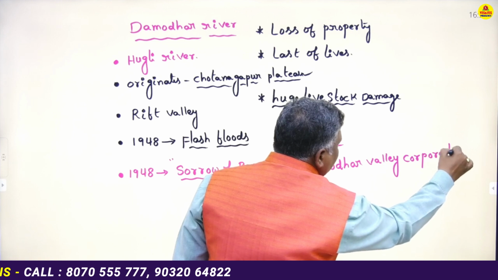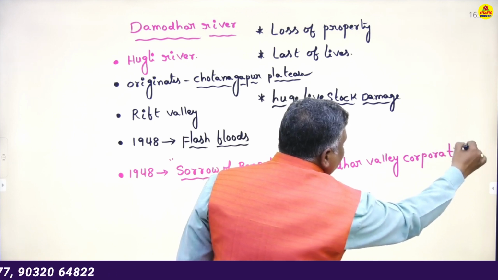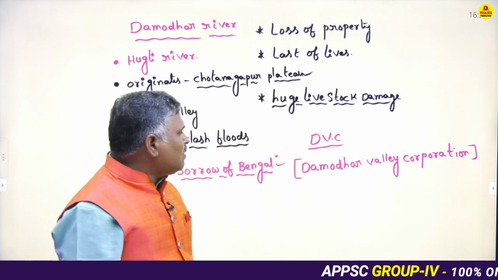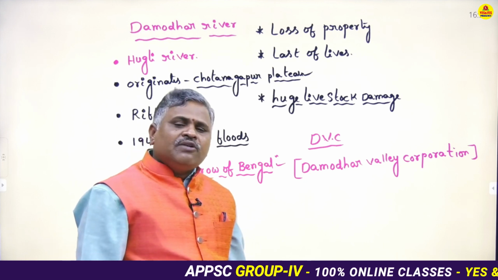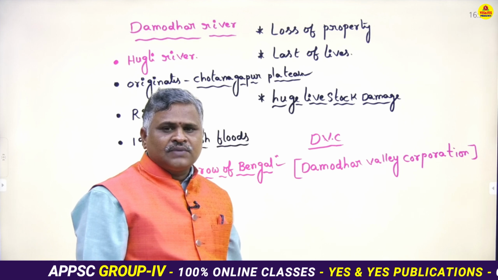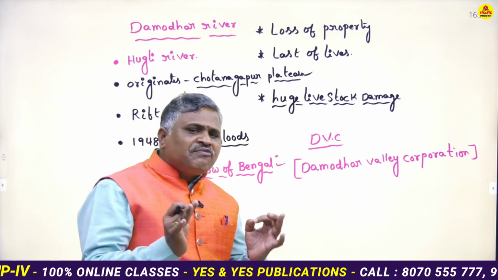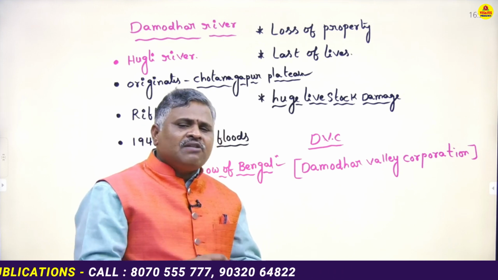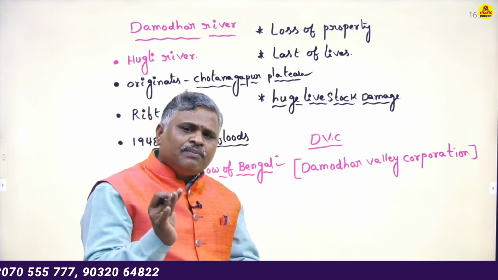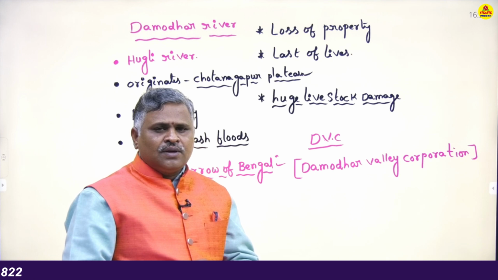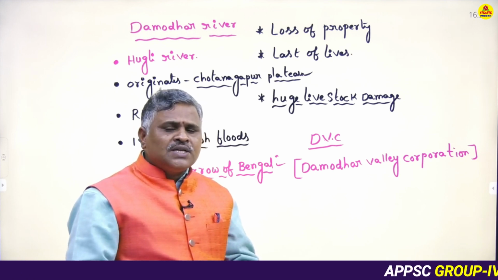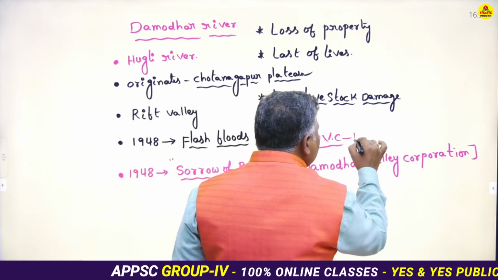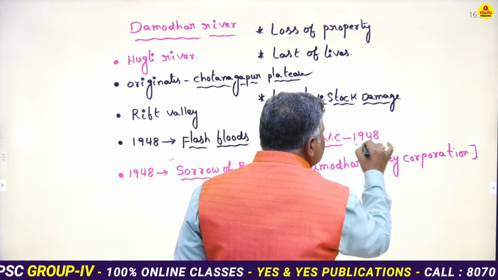What is the main purpose of the Damodar Valley Corporation? Generally, the Damodar Valley Corporation, DVC, was set up in 1948. It is the first river valley project in Indian territory. What are the main objectives of the Damodar Valley Corporation?